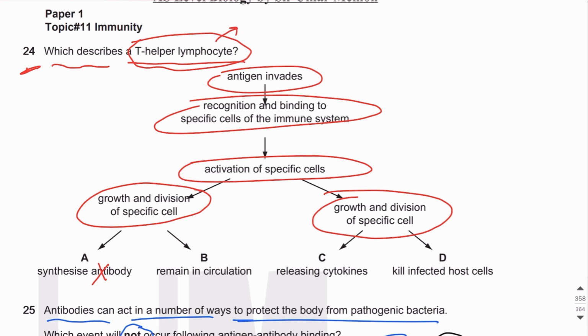So always remember this point, that T helper lymphocytes secrete cytokines. The role of T helper lymphocytes is to secrete cytokines, and these cytokines will go on and activate other cells of the immune system. So remain in circulation, releasing cytokines, this is true. Kill infected host cells, this is not true. Okay, the answer is C.